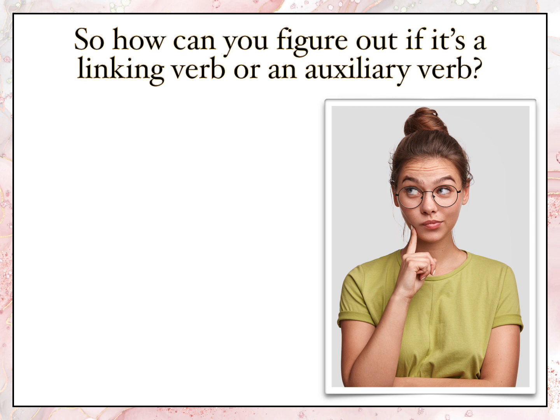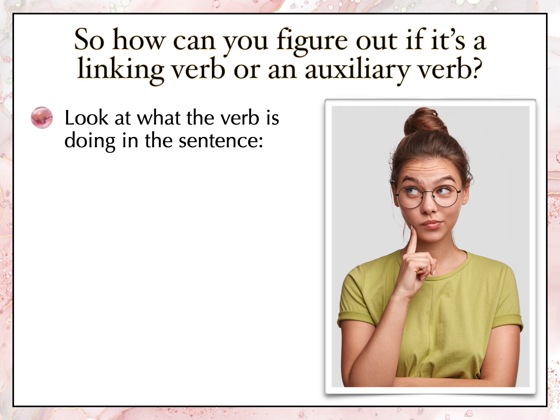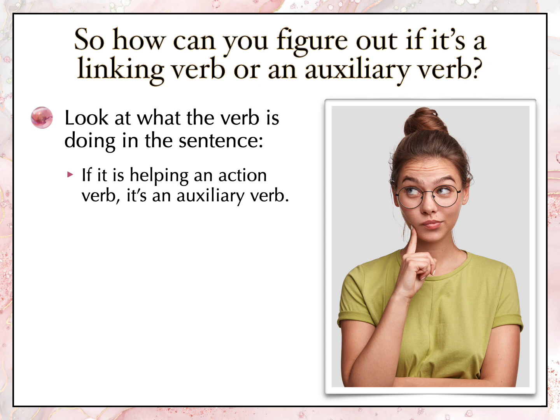So, how can you figure out if it's a linking verb or an auxiliary verb? Think back, because I've given you this answer already. You look at what the verb is doing in the sentence. So if it's helping an action verb, it's an auxiliary verb. And remember, in order to help, it needs to be right there with the other verb, within just a few words of the other verb. They have to stay close together in the sentence. Think of an auxiliary verb as being a very, very lonely little verb. It's got to have its friend nearby.